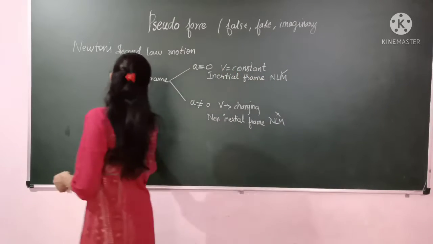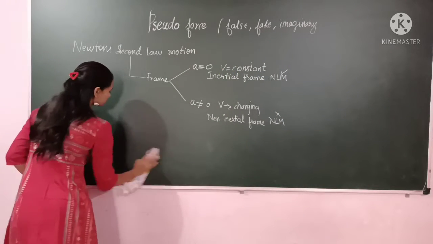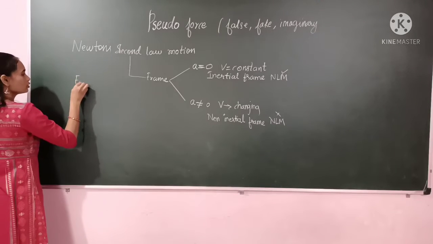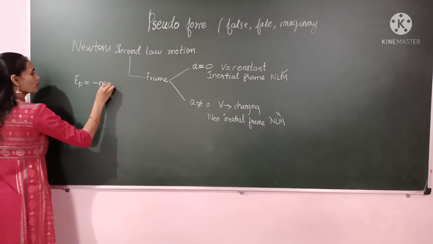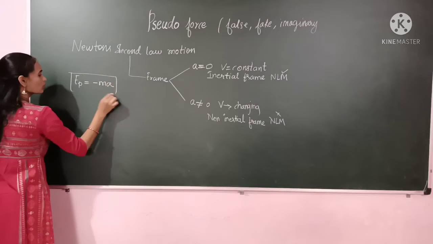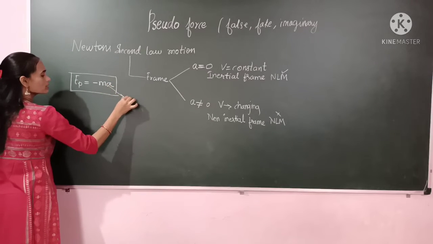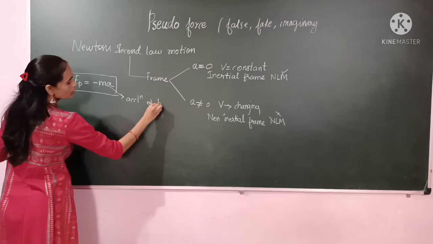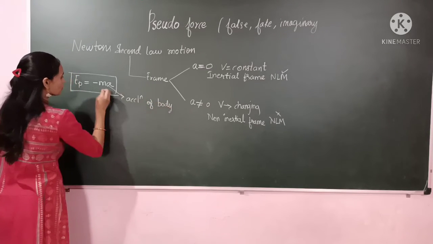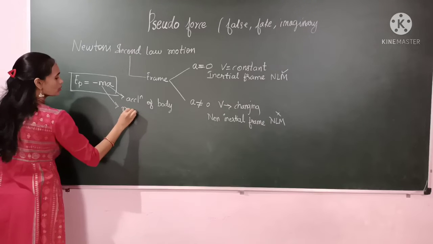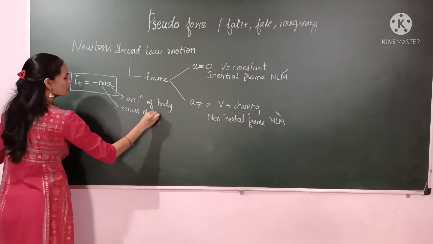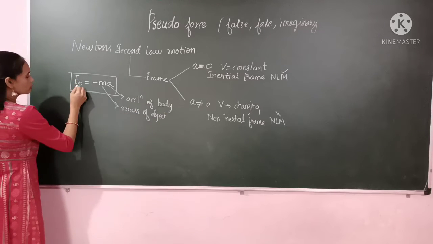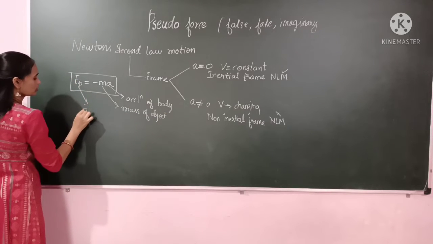Next we will look at the formula of the pseudo force. The pseudo force formula is Fp equals minus m into A, where A is the acceleration of the body and m is the mass of the object on which we are applying the pseudo force.